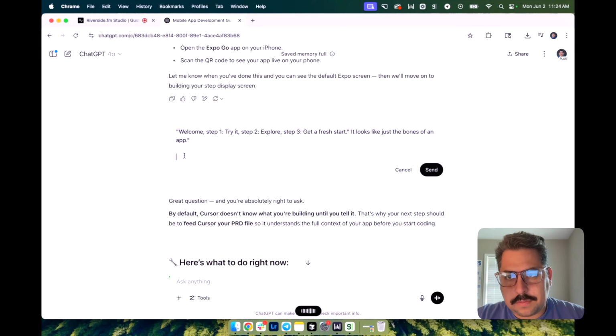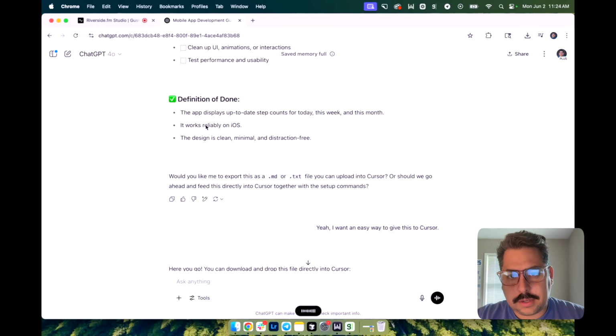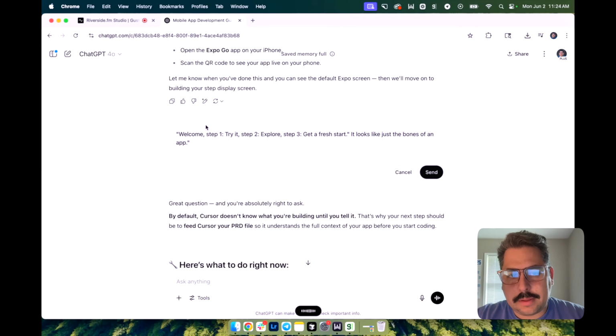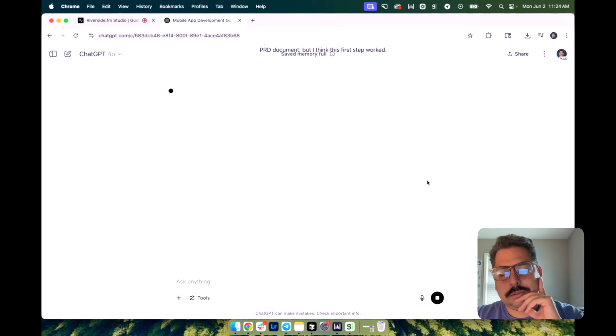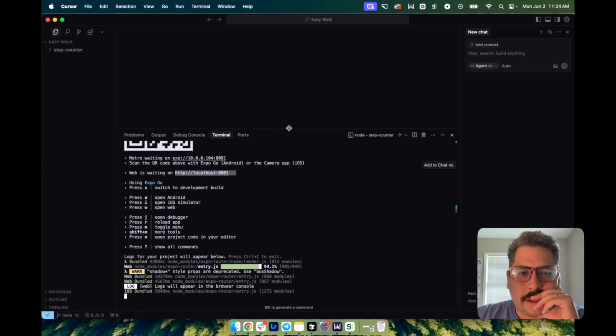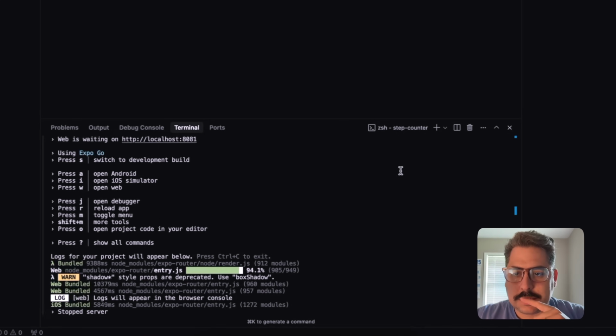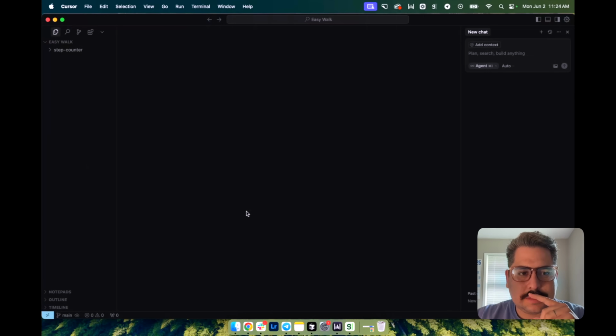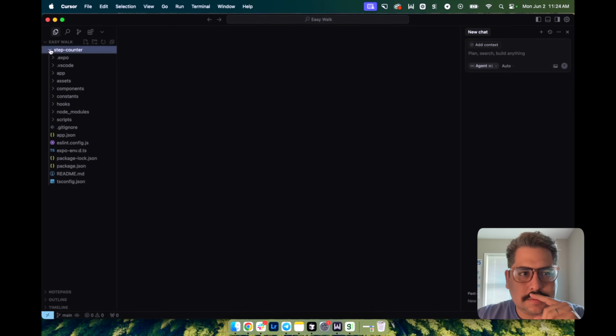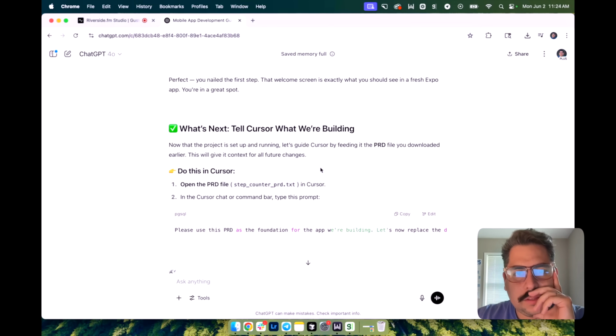Again, I want to make sure that we feed Cursor the PRD document, but I think this first step worked. So I'm resending that there. Yeah, I think this worked. I think to kill the server, if I'm not mistaken, you do Control C and the server is stopped. Okay, so step counter is there. That's awesome. Let's see what's happening. Okay, perfect. You nailed this first step.